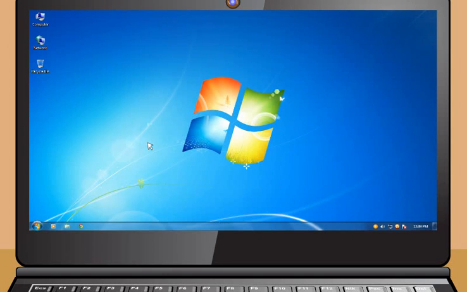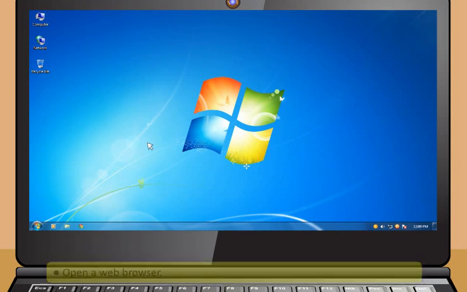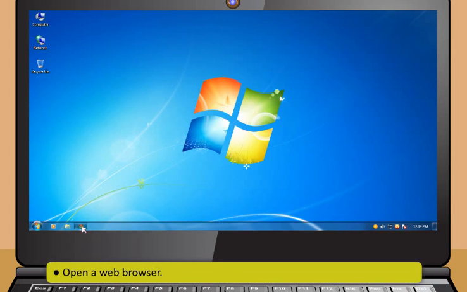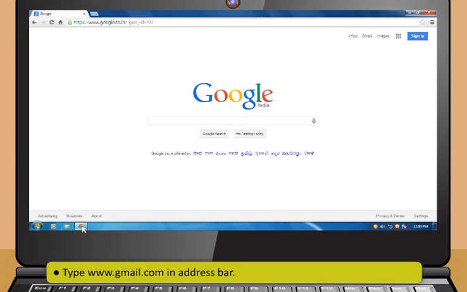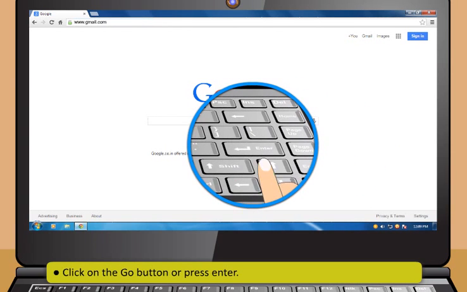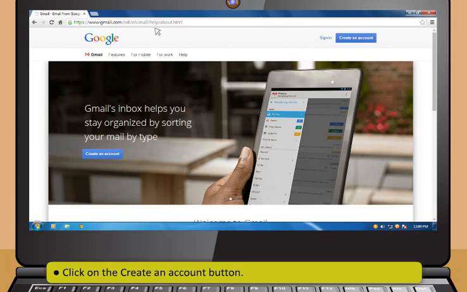To create an email account, first open a web browser. Now type www.gmail.com in address bar. Then click on the Go button or press Enter. After that, click on the Create an Account button.